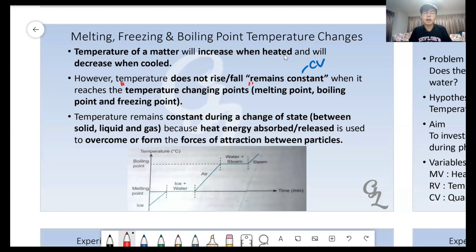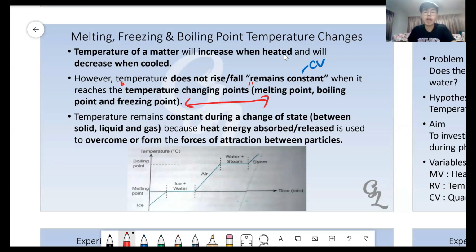Water will melt at 0 degrees Celsius, but water will also freeze at 0 degrees Celsius. So for the temperature changing points, we have 3 names: melting point, boiling point, and freezing point.